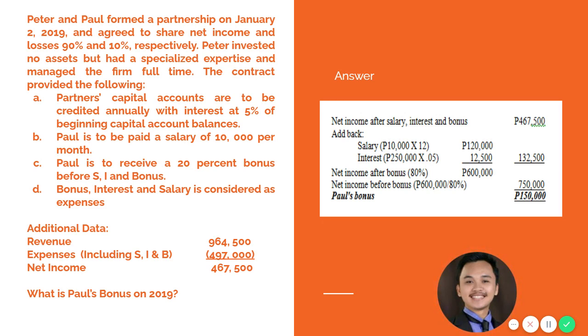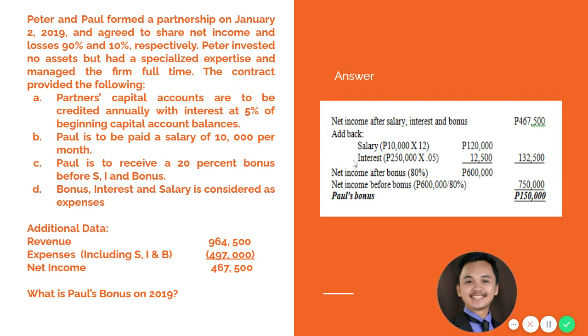How are we going to compute Paul's bonus in 2019? Before we could compute the bonus, we need to compute first the true net income of the partnership, excluding the salary, interest, and bonus as an expense.